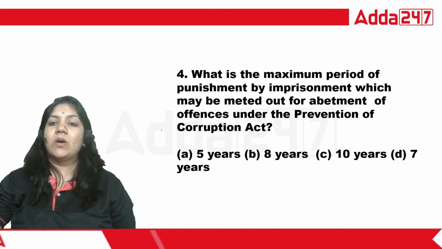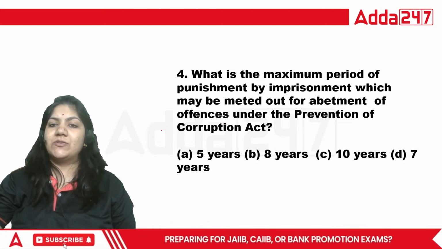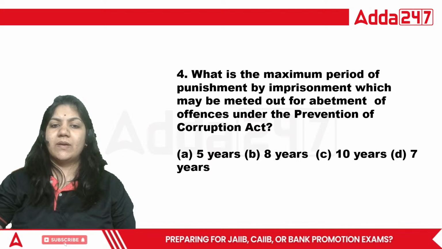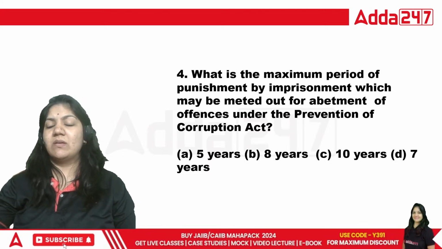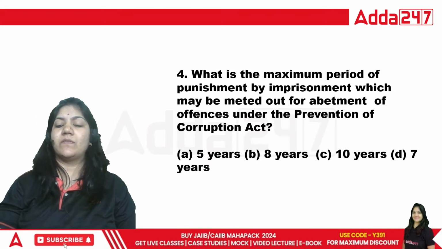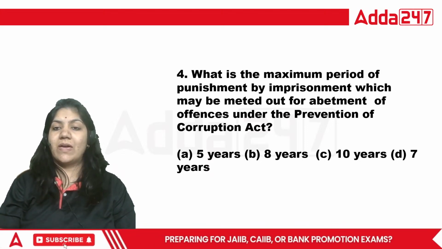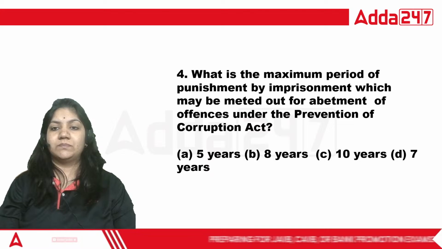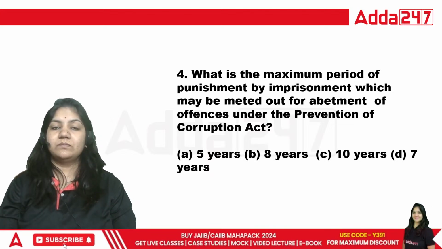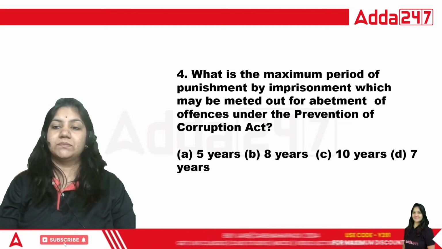Next, what is the maximum period of punishment by imprisonment which may be meted out for abetment of the offence under the Prevention of Corruption Act? The options are 5, 8, 10 and 7 years. What is the right answer?